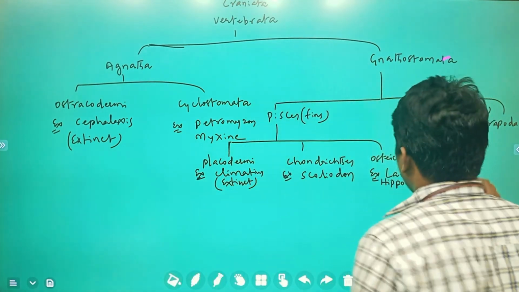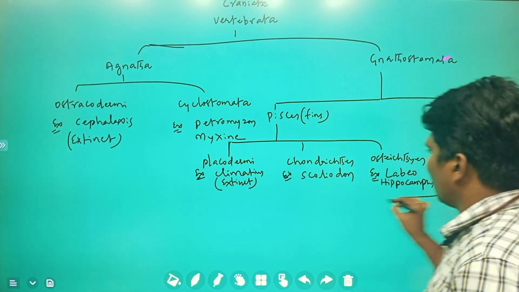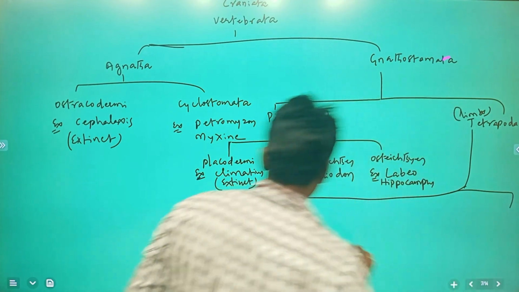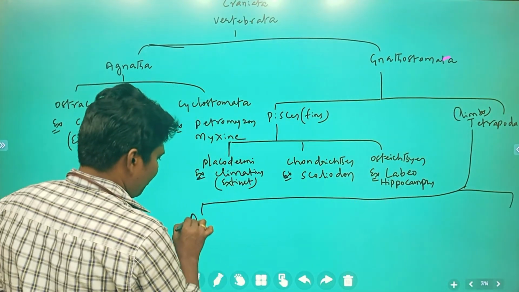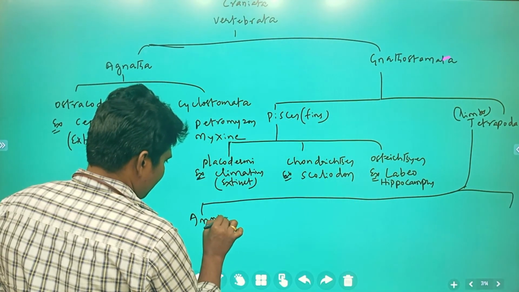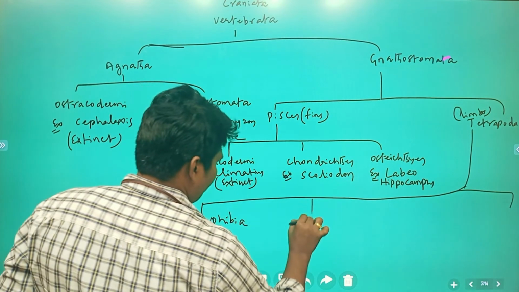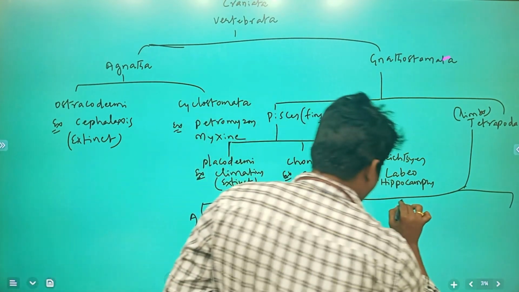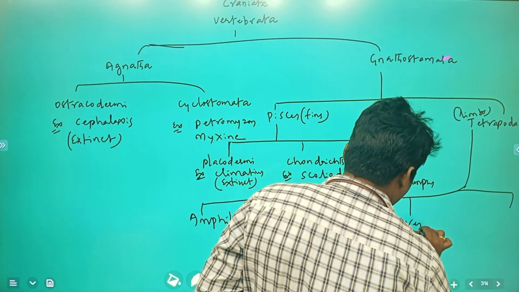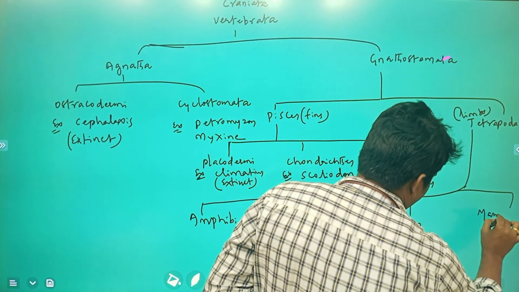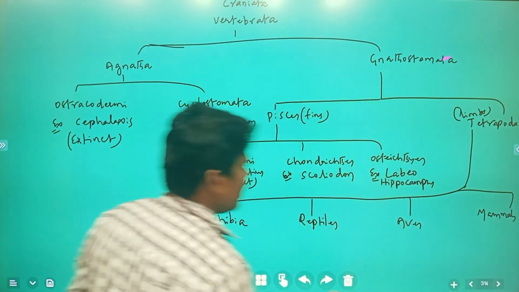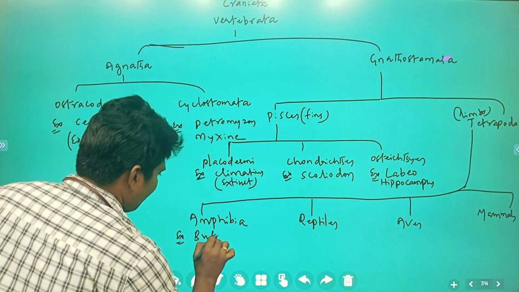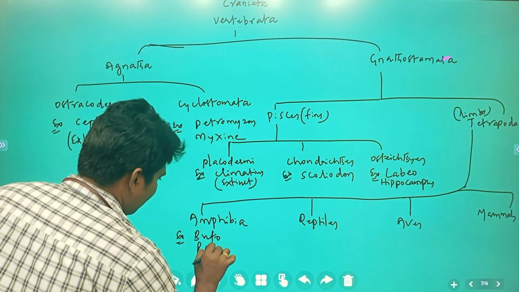Next, these tetrapoda, these organisms which are again differentiated into four: amphibia, reptiles, birds (aves), and at last, mammals. So in these examples, amphibia, example Rana.